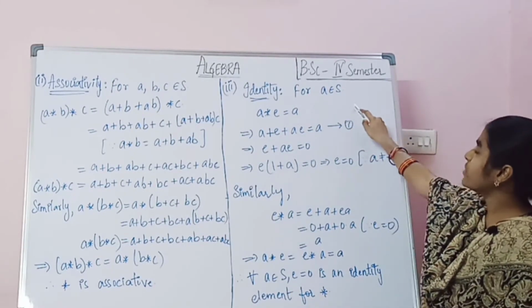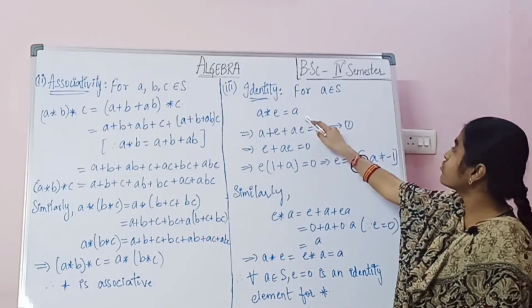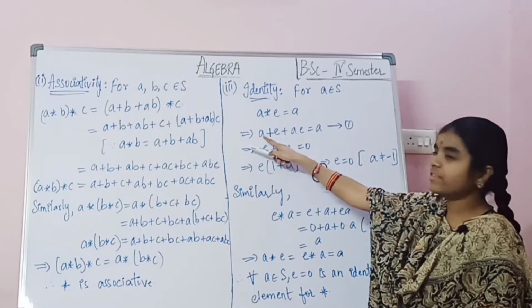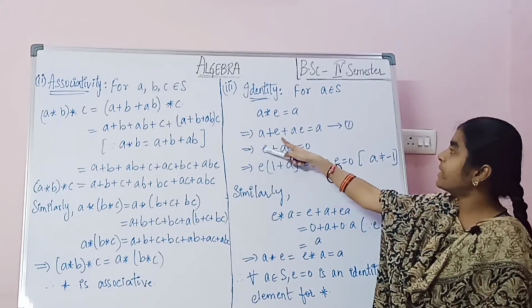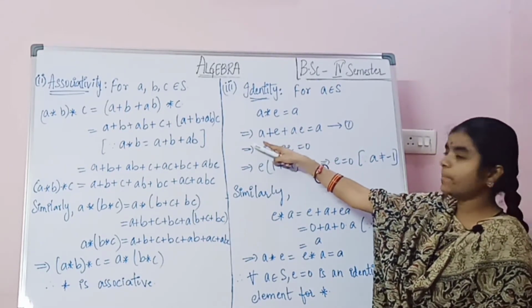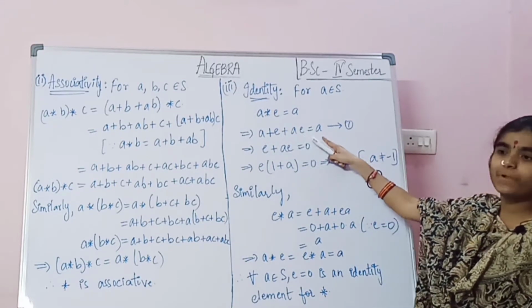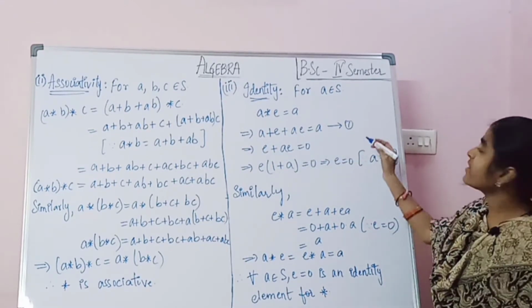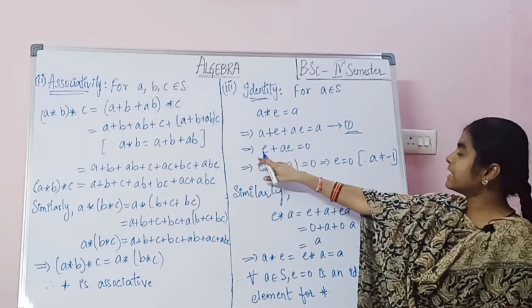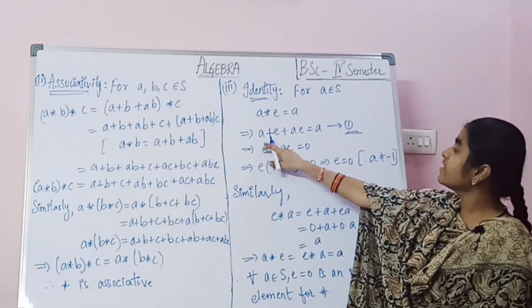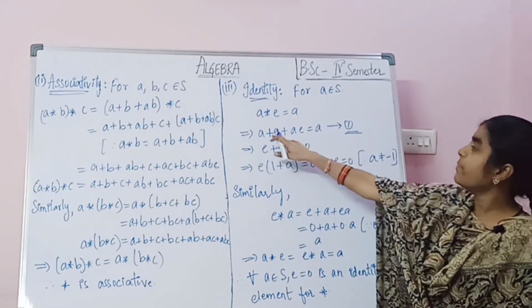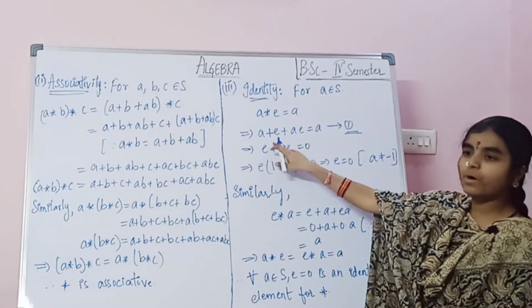Next, identity. For A belongs to S, A star E equals A. Now that implies A plus E plus AE equals A. This we are considering as equation 1. So we are taking this A to this side, A minus A is 0. So what is remaining here?